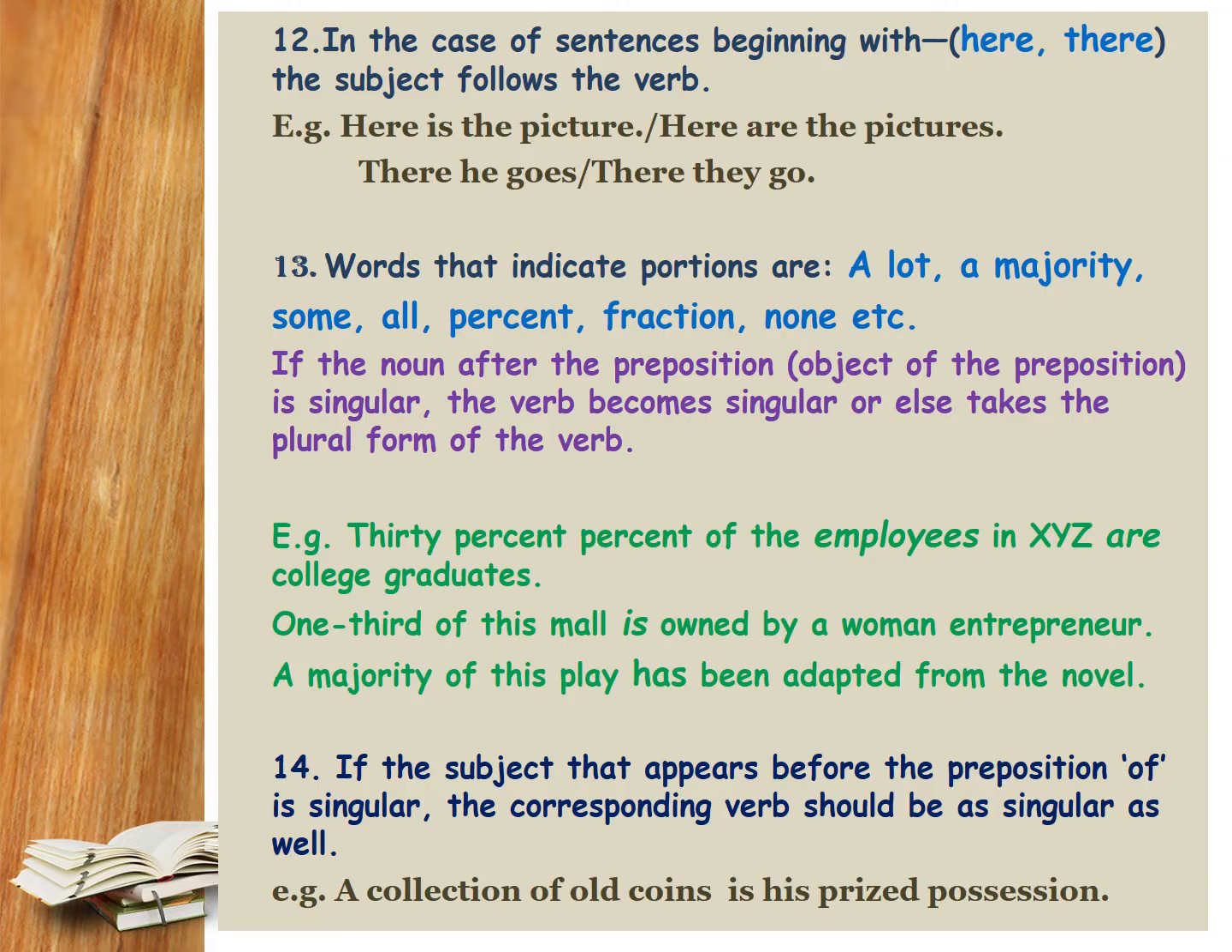Words that indicate portions are a lot, a majority, some, all, percent, fraction, none, etc. If the noun after the preposition, known as the object of the preposition, is singular, the verb becomes singular, or else takes the plural form of the verb. In short, this means that in case we have words that indicate portion or quantity, the subject appears after the preposition of.